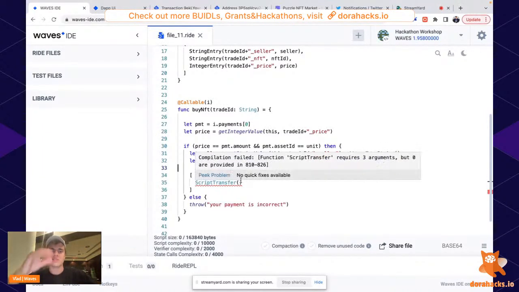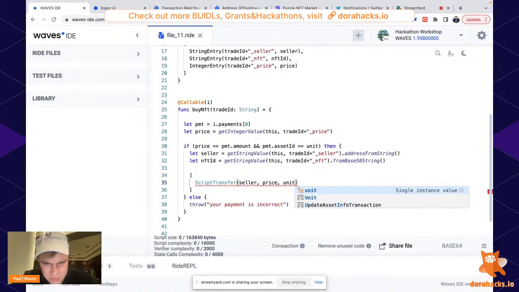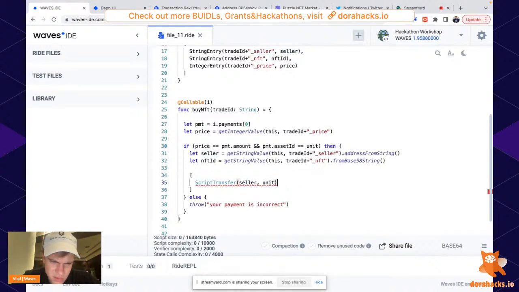Let's finalize our smart contract. We need to transfer everything and delete all unused data. So first, we send some money to the seller, right? We need to send some Waves. I think it works like this.